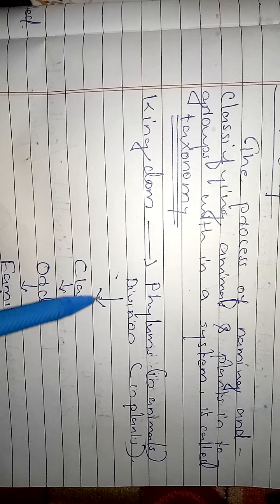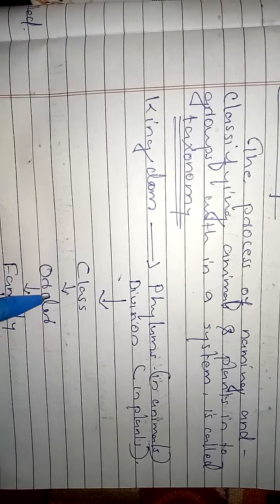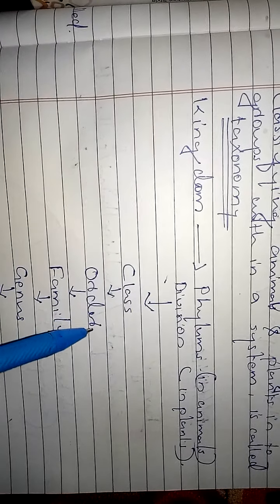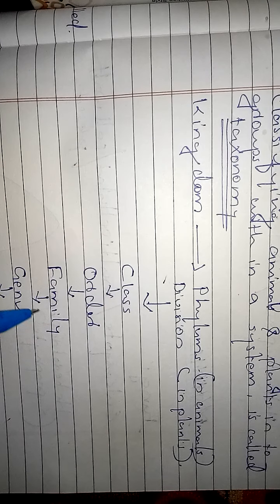These classes are again divided into several orders, the order is divided into many families, the families are divided into several genera, and the genera are divided into several species. So this is the system of taxonomy.